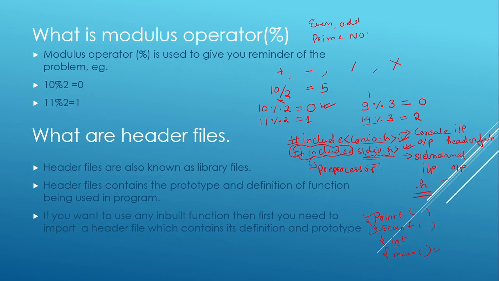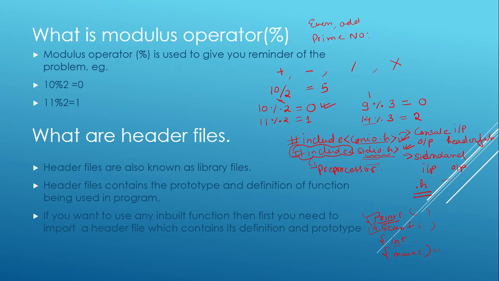So if you want to use any built-in function, what are you supposed to do? First of all, you need to import the header file that contains that particular function. If I use printf and did not include these files, what will happen? It will try to find what the use of printf is, what its work is, how it will work, but there is no definition of it.